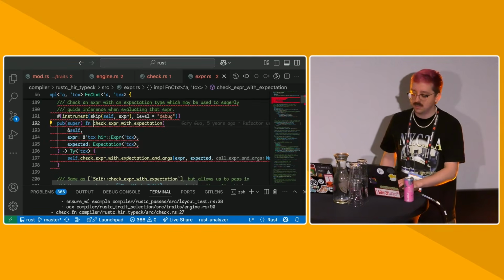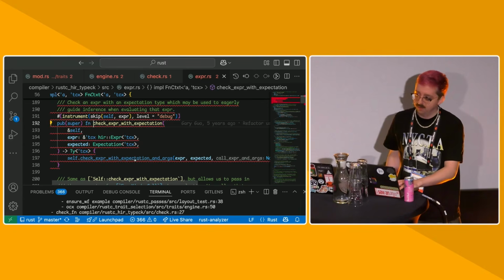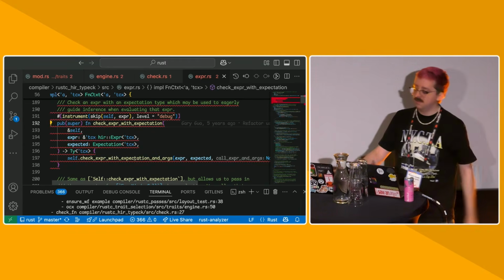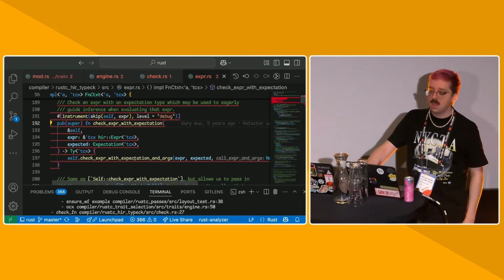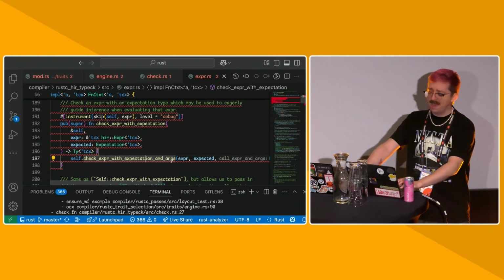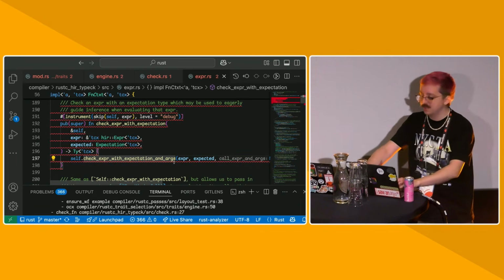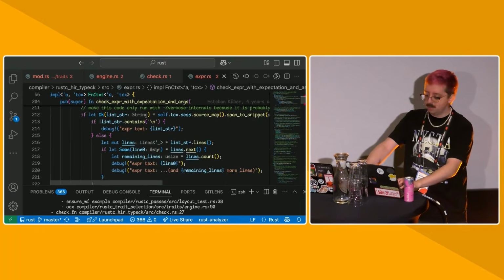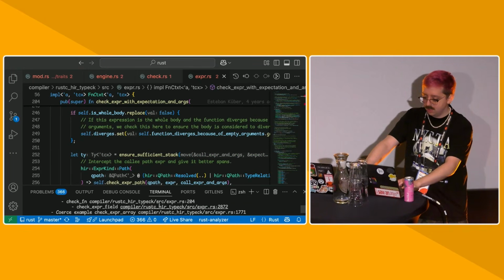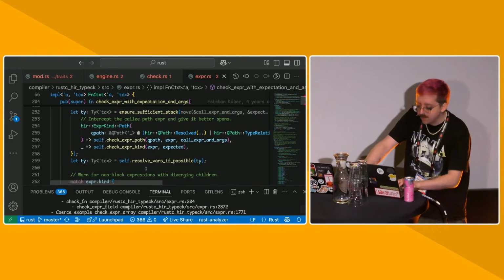Expectations are basically just saying, what do I know about the type that we're checking from the outside? We pass that in to kind of influence things like unsizing and coercions. We also pass in, for example, the args of a call expression, but we eventually bottom out in a function called check_expr_kind.